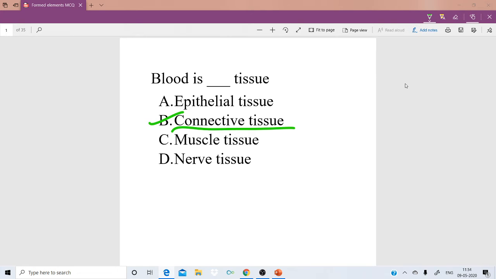What is the reason why blood is called a fluid connective tissue? It is mesodermal in origin and connects all the organ systems of the body, as it circulates all the gases, nutrients, and even some hormones. That's why blood is called a connective tissue, and especially a fluid connective tissue.